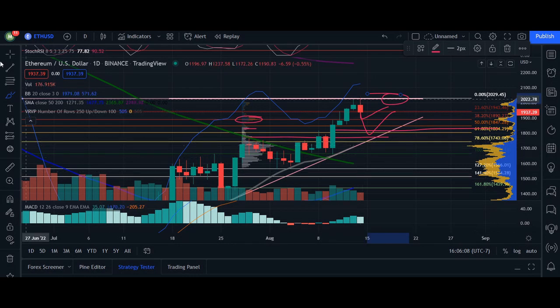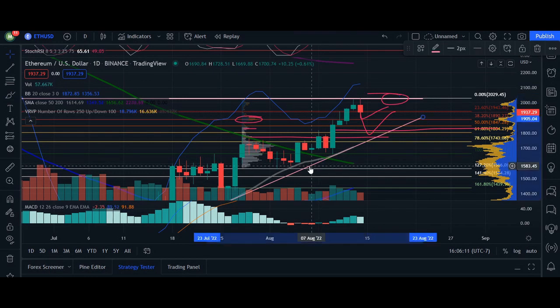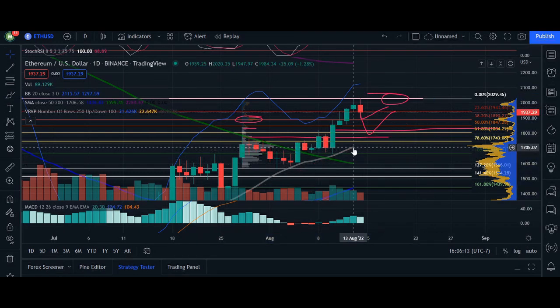Evaluate how far we are from the 20 MA, because here, if we take out that trend line, 20 MA is going to be retracing a little bit higher than the 78%. So if we do close below the 20 MA, it may signal that the uptrend may be ending soon. So that's my update for Ethereum, guys.